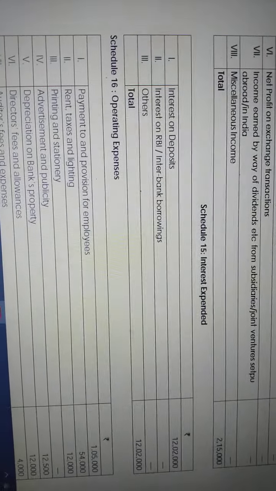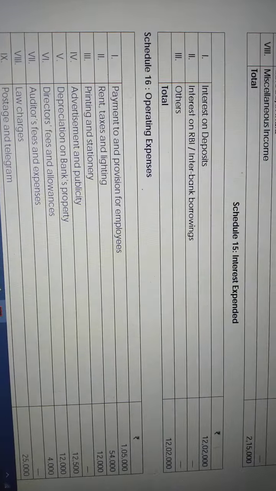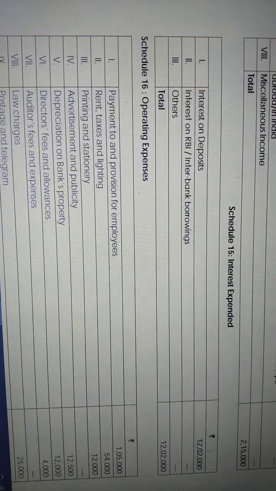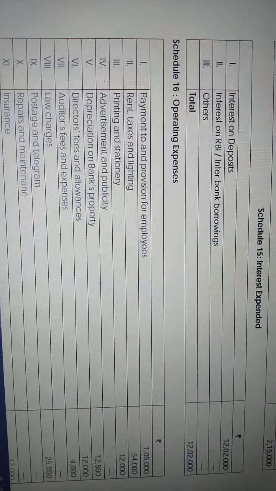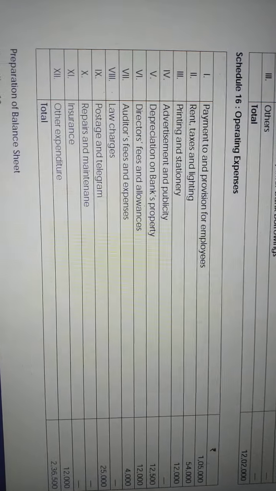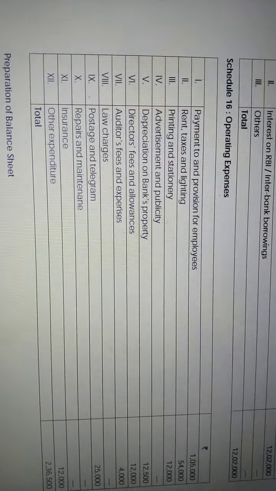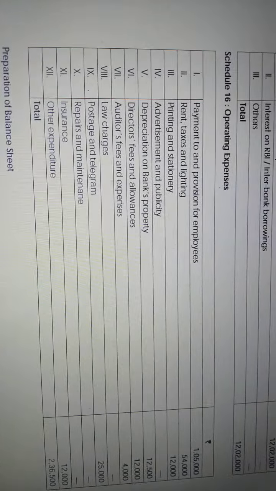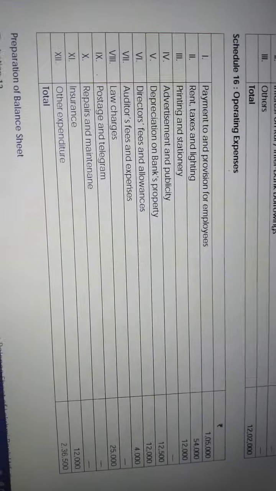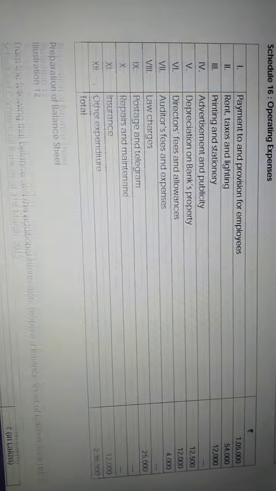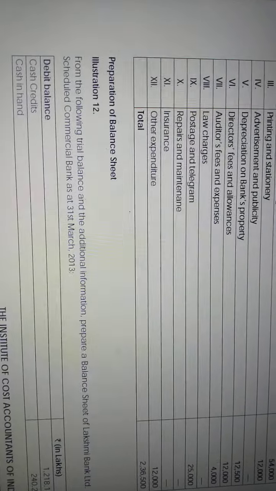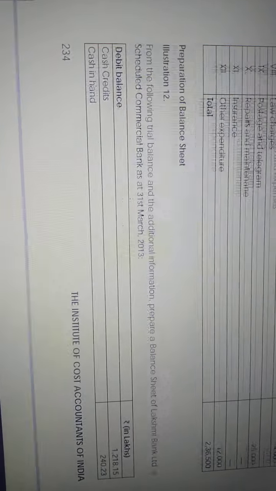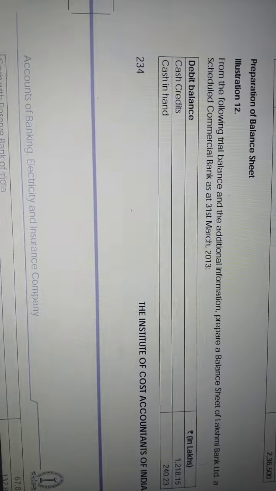Okay. Interest expended. Under that they have written interest on deposit 12,02,000. Like this you should present. See, refer to the operating expenses, total 2,36,500. It is there in the question. They have written all the items here. Okay. Presentation is very, very important. We will go to the next problem now.